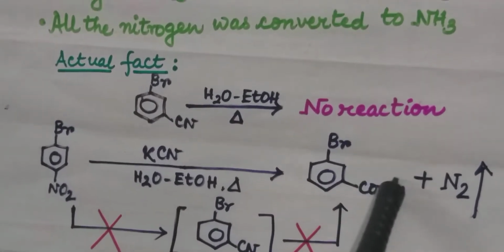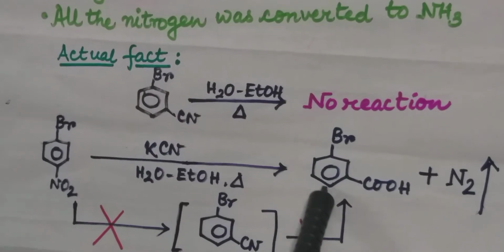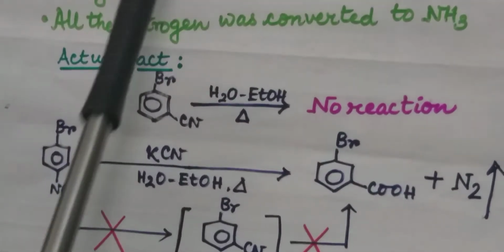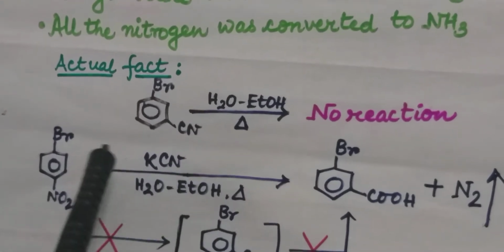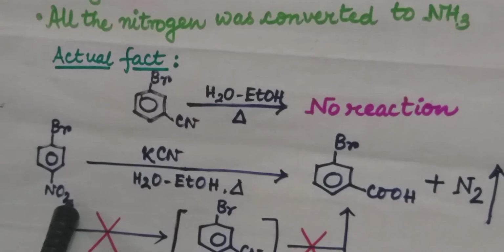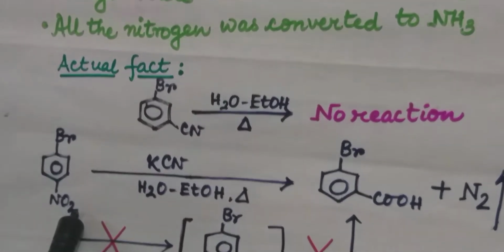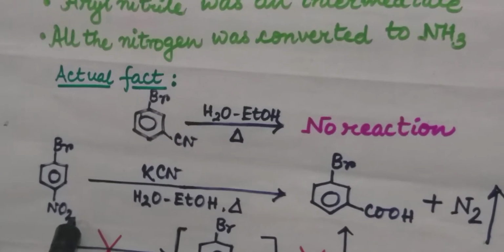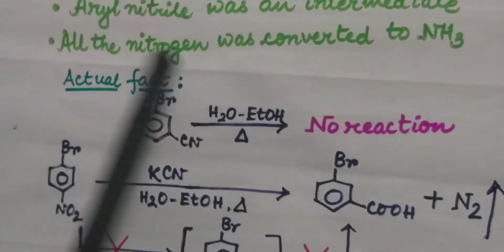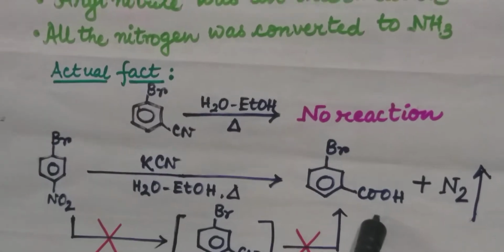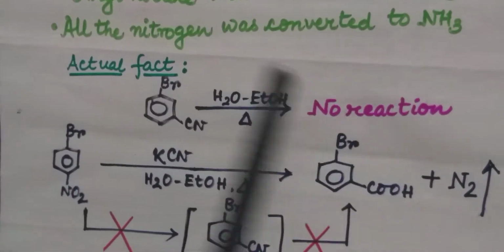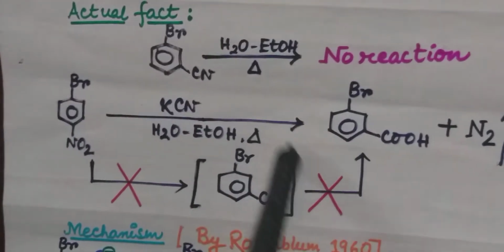In fact, this meta-bromobenzoic acid is obtained when this von Richter condition is applied on this compound, which is para-bromonitrobenzene. That means this para-bromonitrobenzene is converted to meta-bromobenzoic acid in a mechanism that does not involve this intermediate.